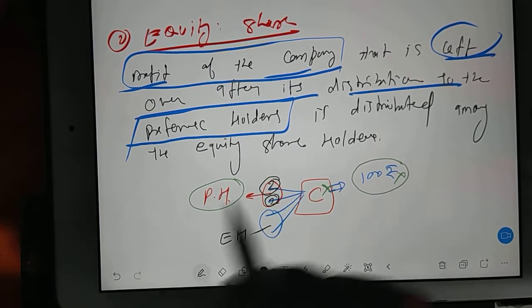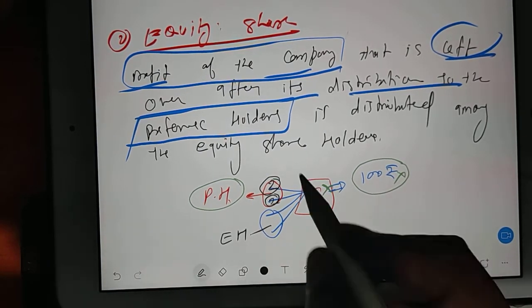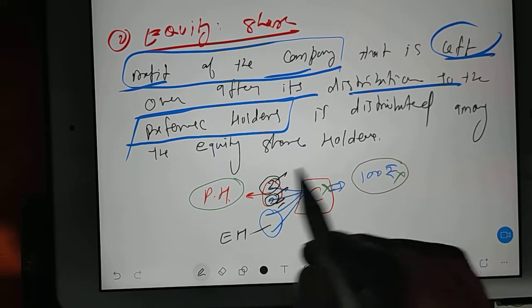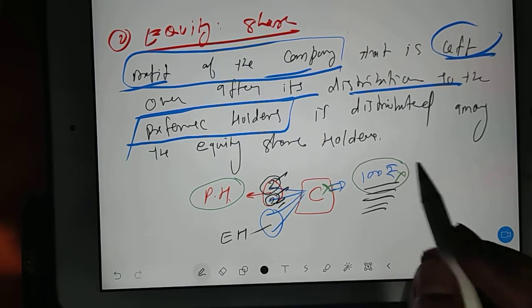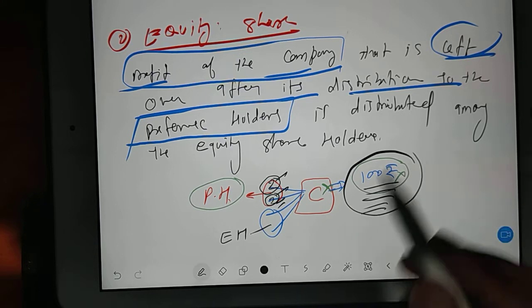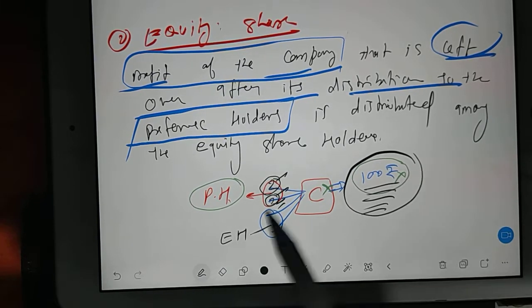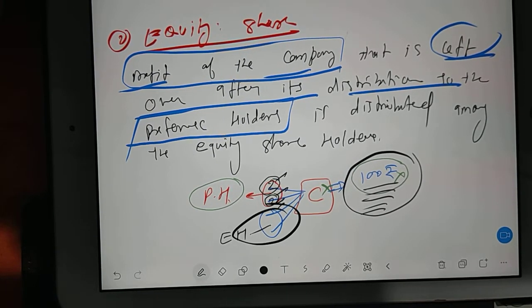After distributing these 2 rupees, whatever money is left from the profit will be distributed among equity holders.